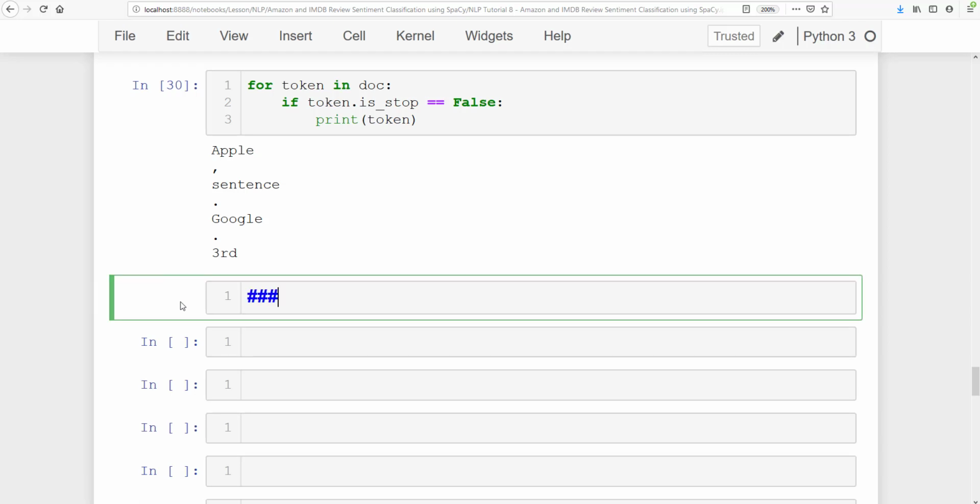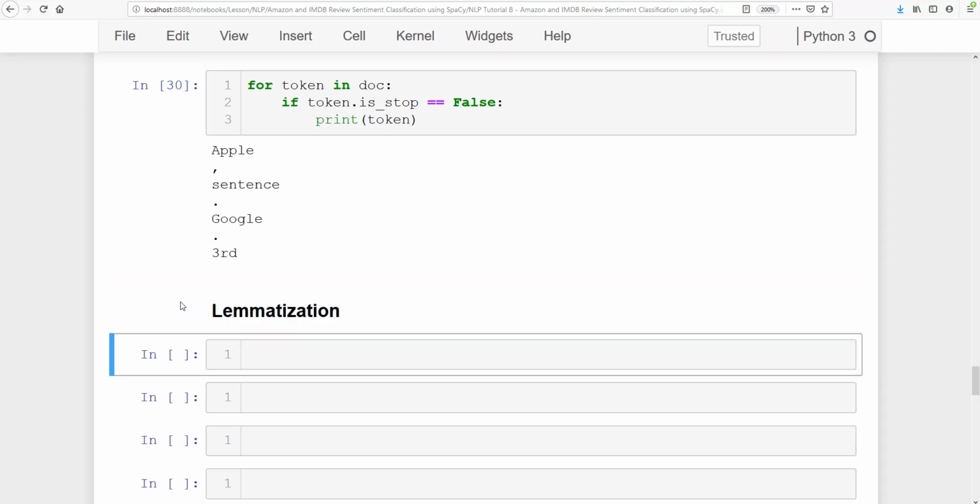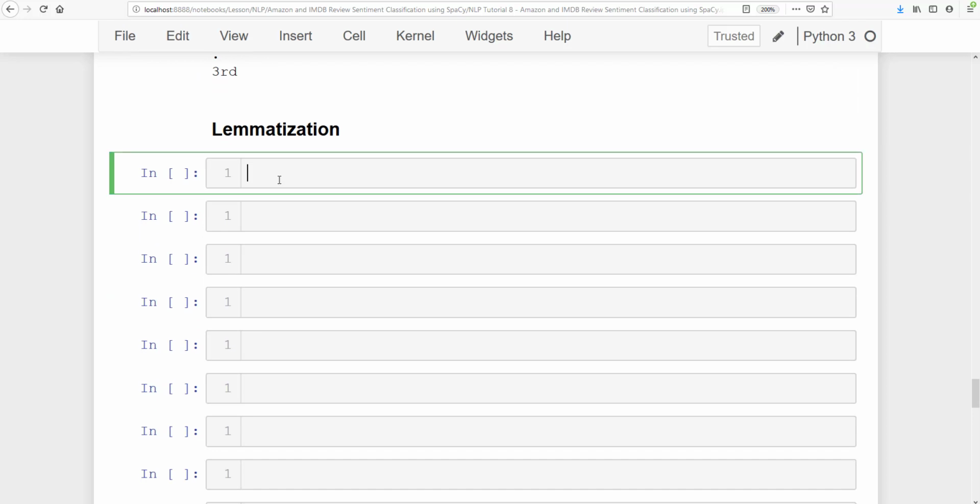Now let's go ahead and see how you can do lemmatization. For lemmatization, let's say you have a doc equal to nlp, and there we have runs, running, runner.